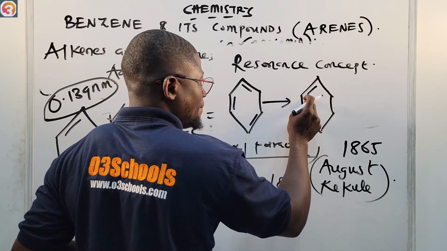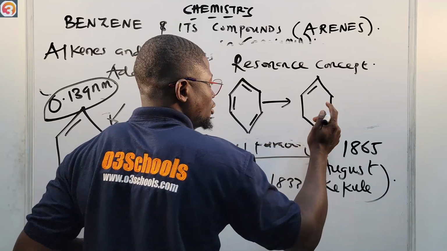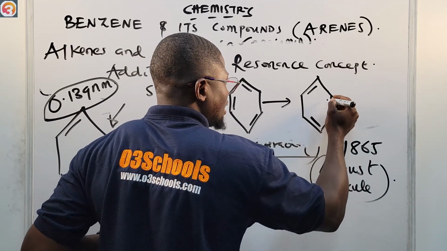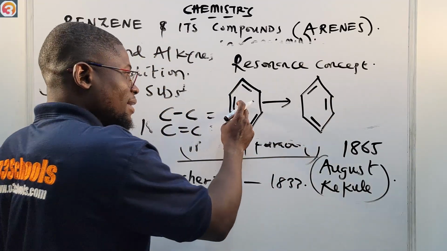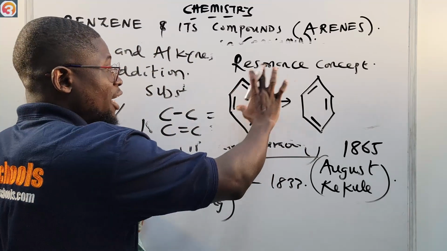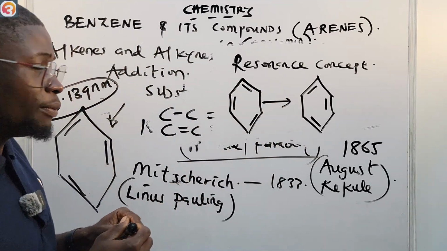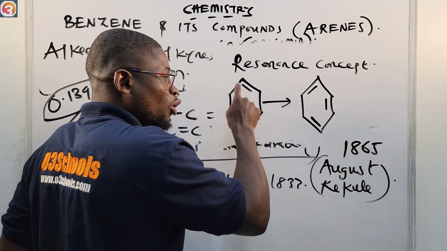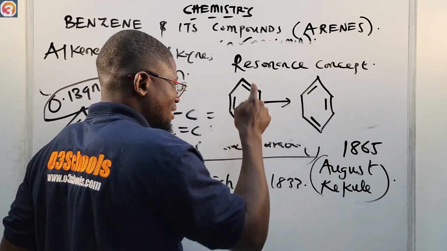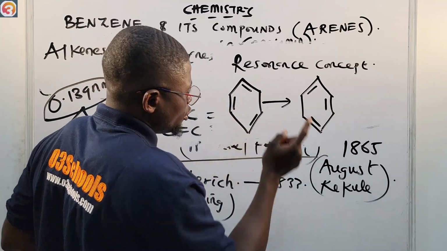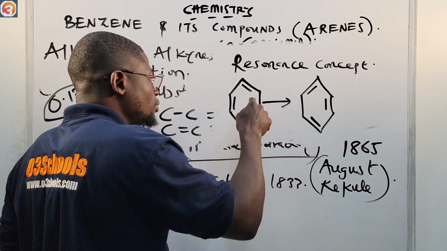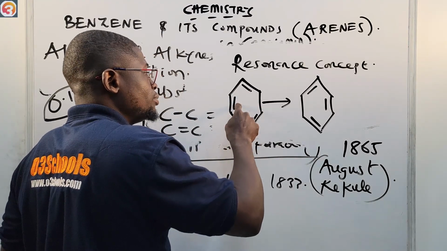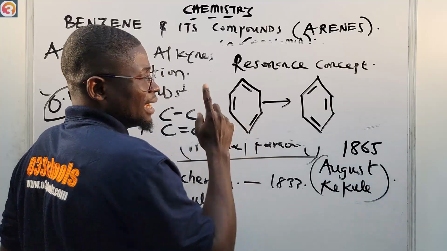So double bond here, single bond here, double bond here, single bond here, double bond here. This is benzene, this is benzene. How you draw the bonds, the location of the double bonds, does not matter. What matters is that there must be alternating double and single bonds, like single, double, single, double, single, double.